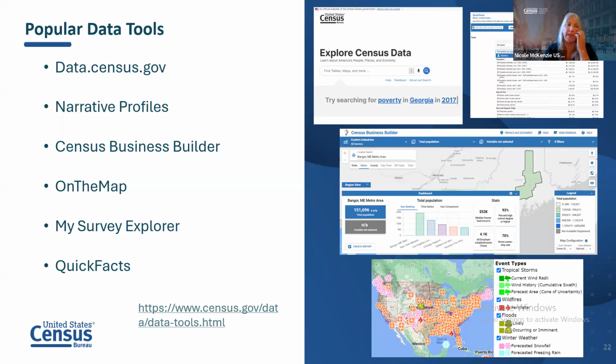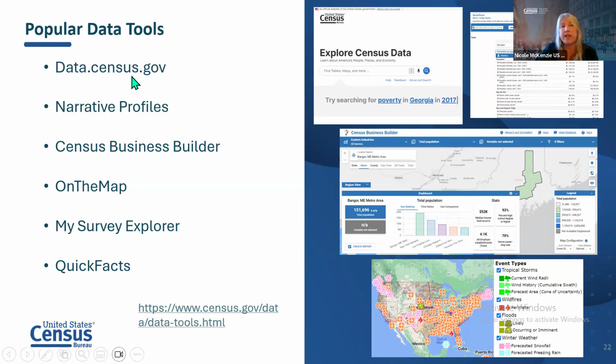We'll write a story on that. You can access that. We also have an API system where you can download our data right into your software, if you have software. A lot of the states will do that. So there are many different ways, but the majority of the folks that I work with, a lot of the libraries, they go to our data tools.